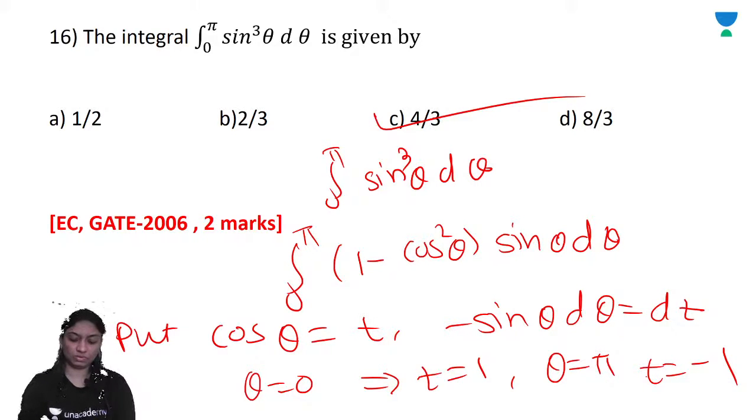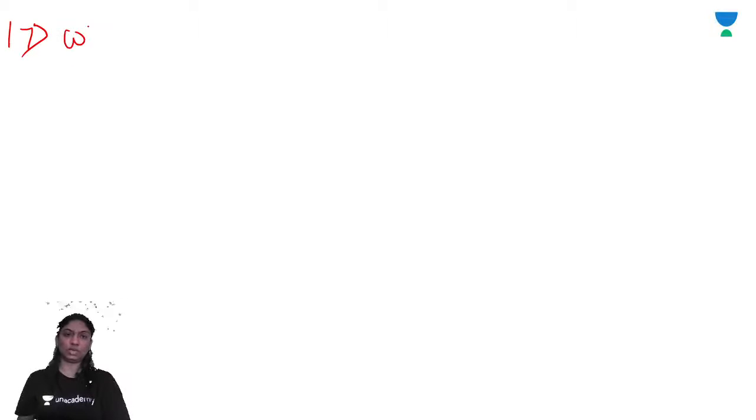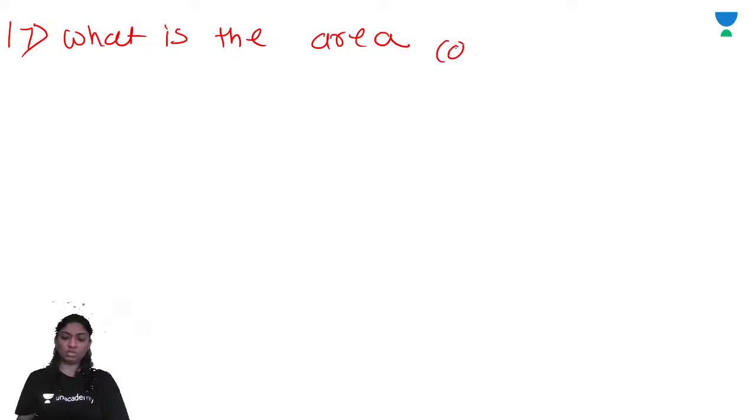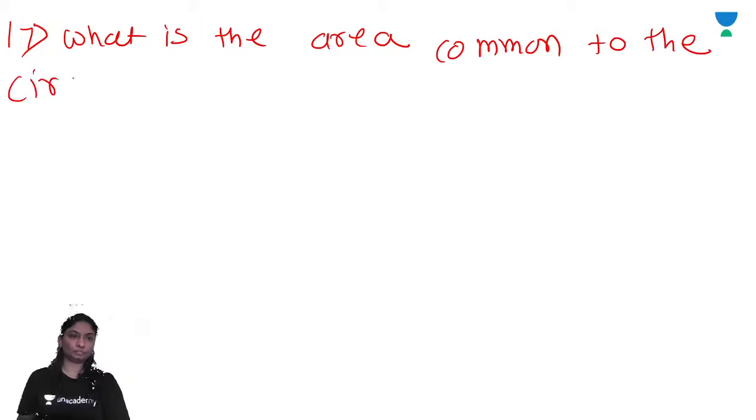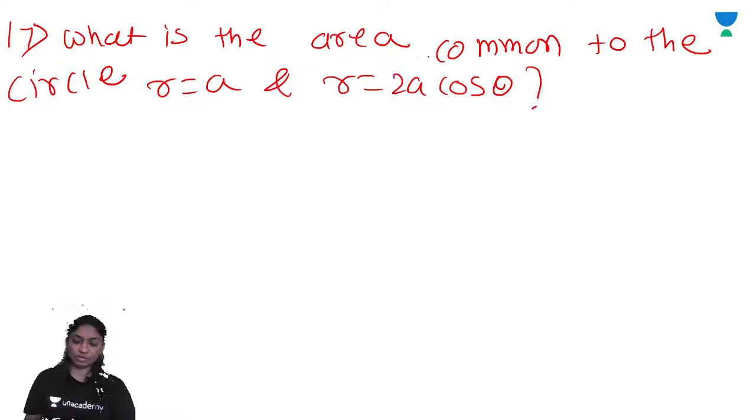Now, the next question here, question 17. What is the area common to the circle R is equal to A and R is equal to 2A cos theta?